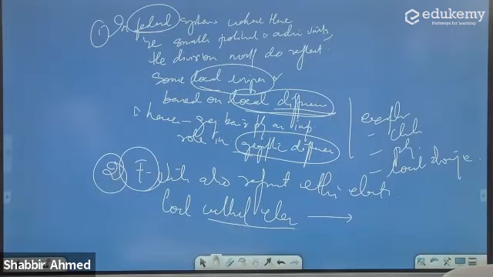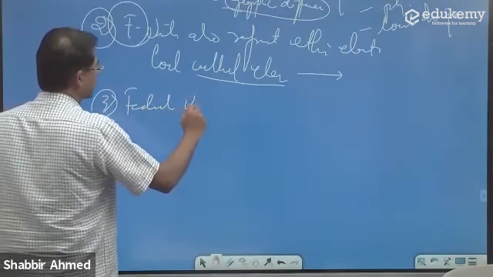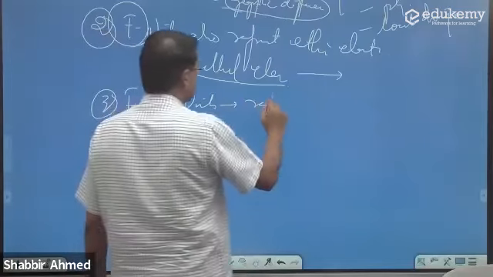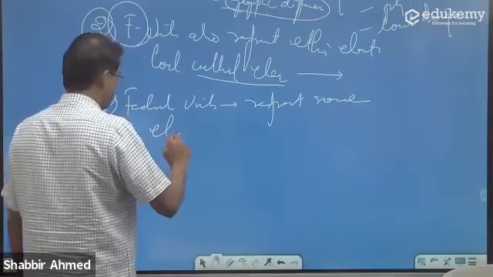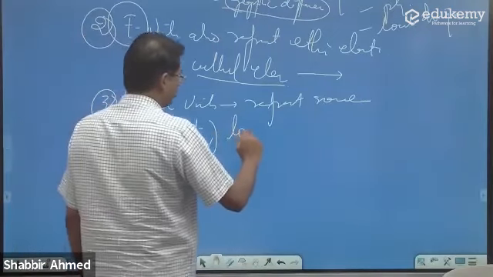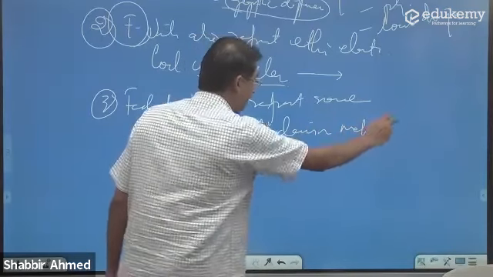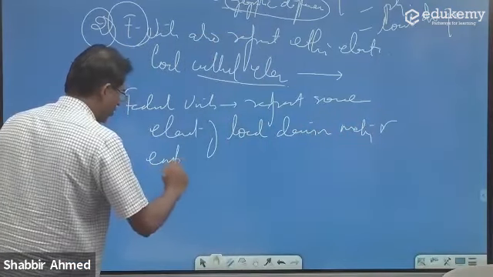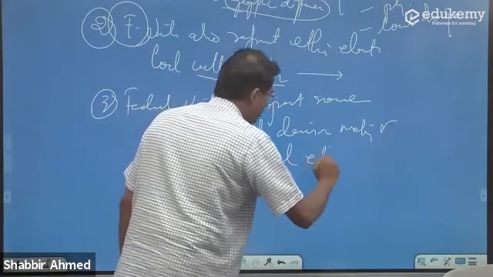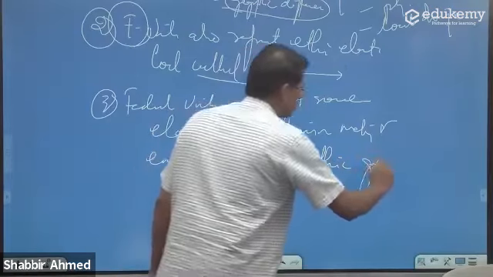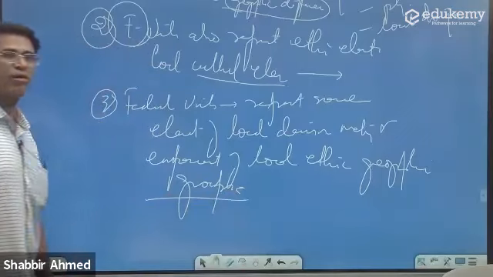Give examples. Third, federal units represent some element of local decision making and empowerment of local ethnic geographical groups. ये बहुत इंपॉर्टेंट है.